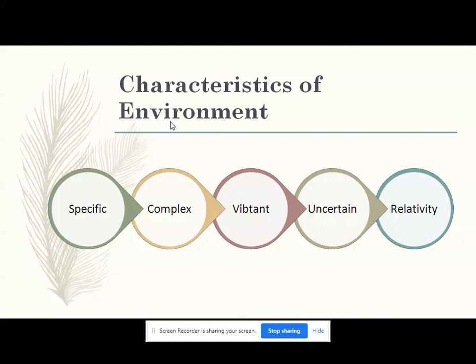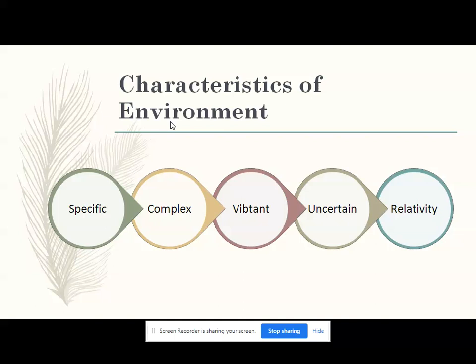Now we will see various characteristics of environment. As we want to study the environment, we should be able to understand what are the characteristics of environment. Now, today's marketing environment can be categorized or classified by numerous features which are mentioned as below. One is specific, so environment is specific. Then complex, environment is complex in nature. Environment is vibrant, it is uncertain, and it has relativity. Now we will see one by one.